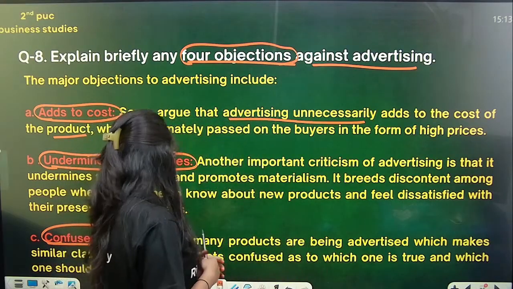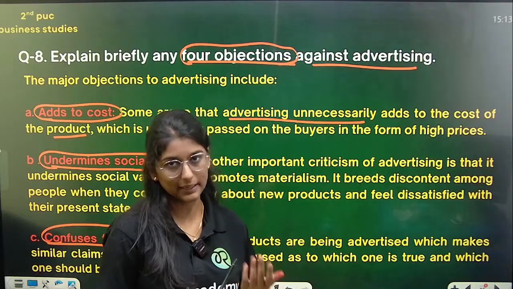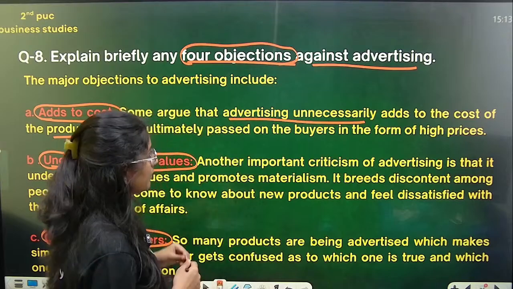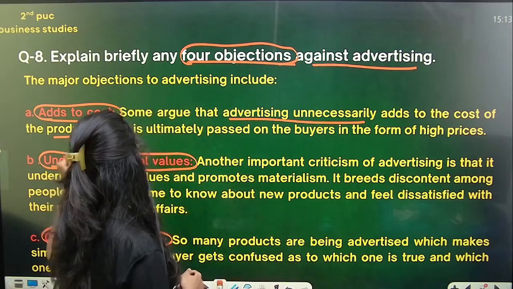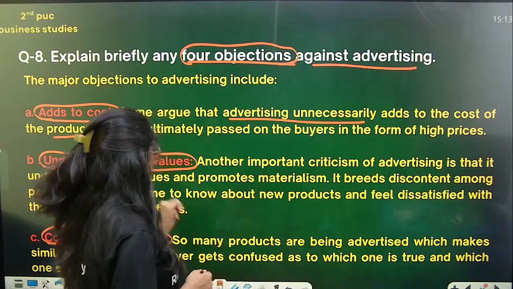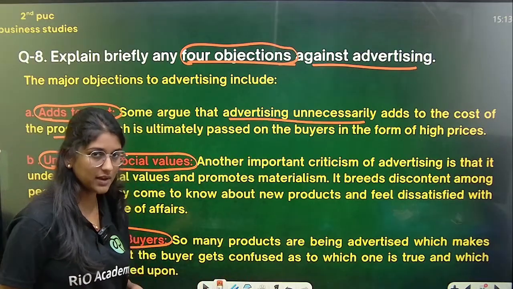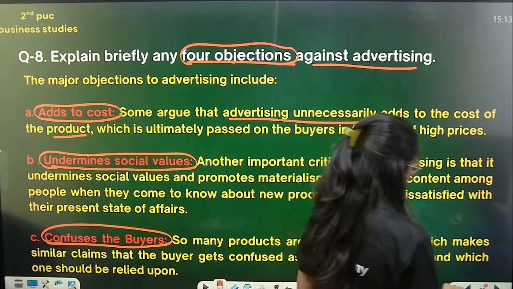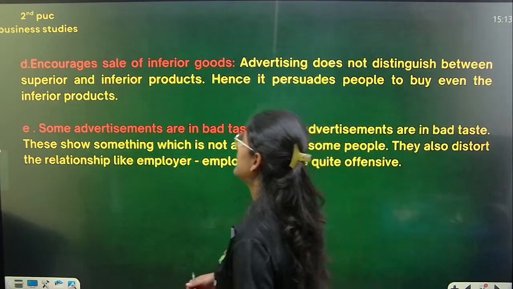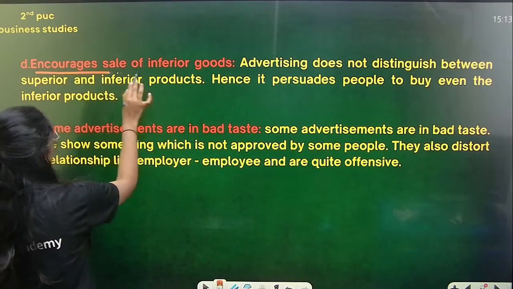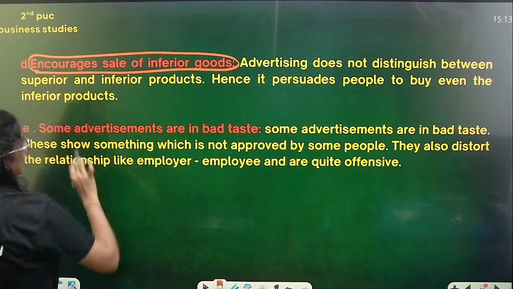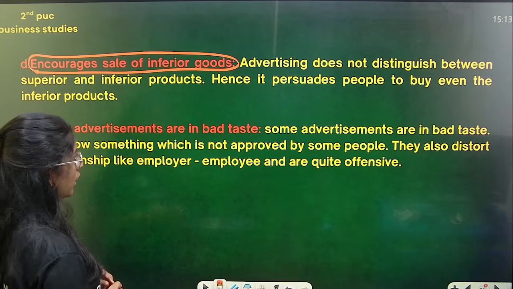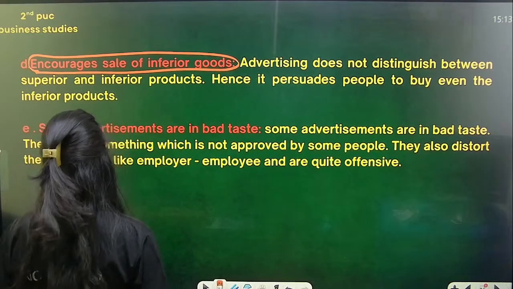So it becomes confusing to the buyers. It can also confuse the buyers. So basically what we say is, this advertising is going to add to the cost. Second one, it is going to undermine the social value, and the third one is it is going to confuse the buyers, and the fourth one is that it encourages sales of inferior goods. Advertising does not distinguish between superior and inferior goods, hence it persuades people to buy even the inferior goods.